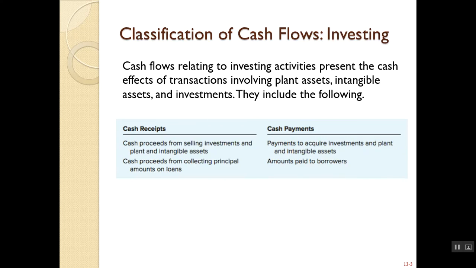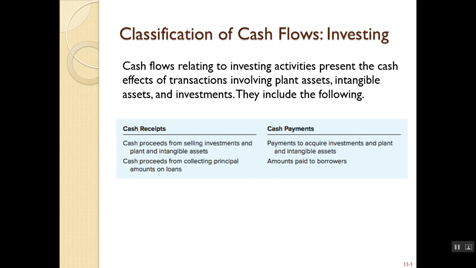For investing activities, these are typically activities that are involved in purchasing and selling plant assets, intangible assets, and investments. So here I want to be clear that when we're purchasing stock of other companies, that's included in investing. If we're purchasing or selling our own stock, then that's going to be a financing activity, and I'll get to that in just a second.